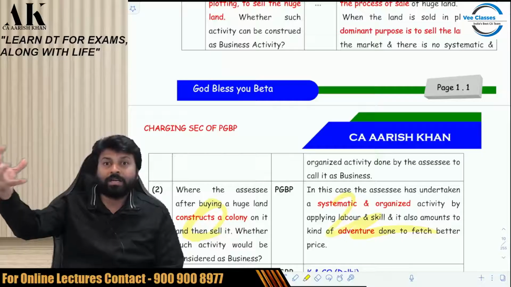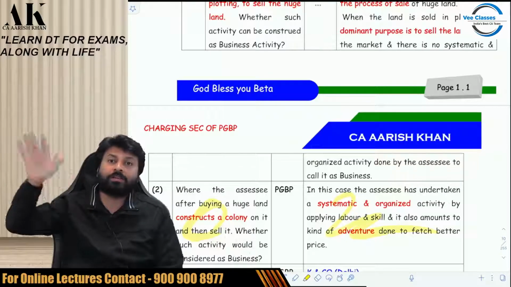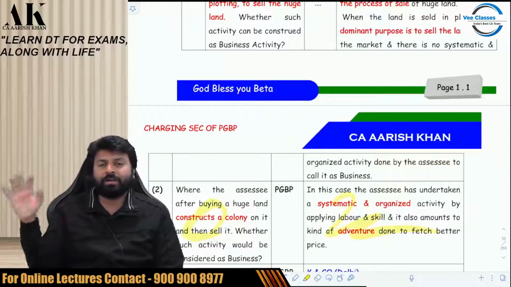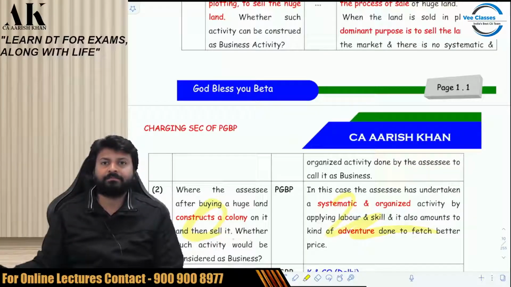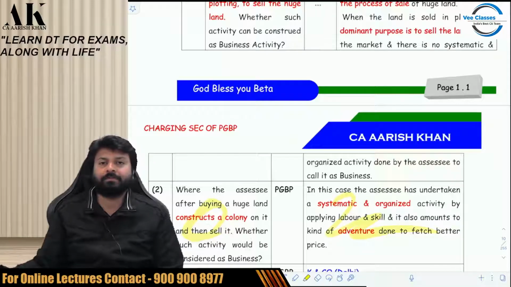I want to take a government tender. Government is opening a tender to make roads, to construct metro trains. So I want that contract from government. Now because I want that contract, the government is telling me you have to give a bank guarantee of 10 crore rupees. For that you have to make an FD in State Bank of India of 10 crore.